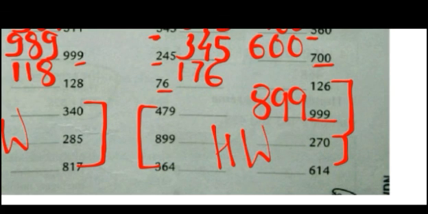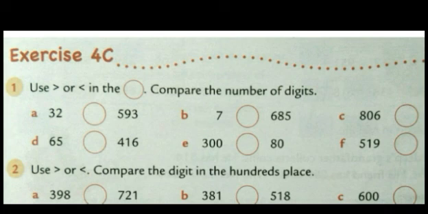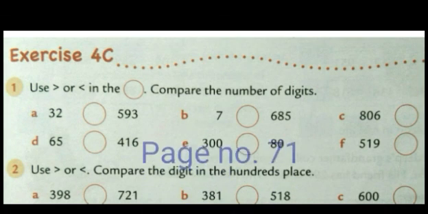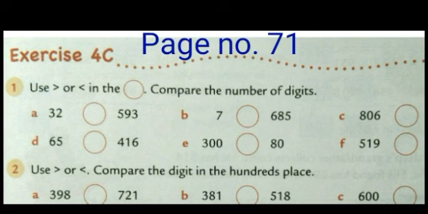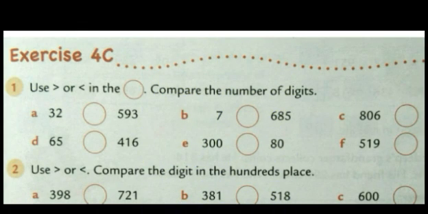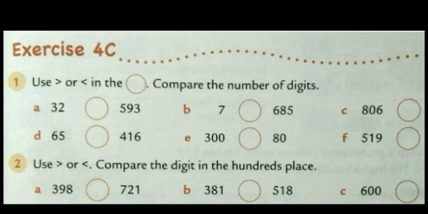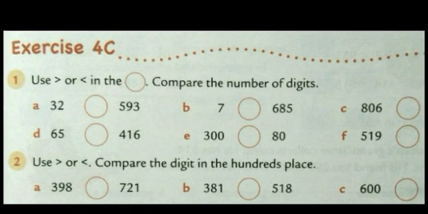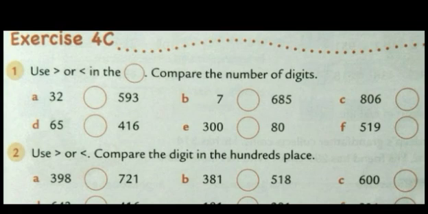Okay. Now, scholars, we move on to our next topic, that is comparing numbers on page number 71. Comparing numbers we have already discussed and studied in chapter number 1, how to compare two numbers. Now, let's do this exercise related to it. Exercise 4C. Use greater or smaller in the given circle, compare the numbers of digits.